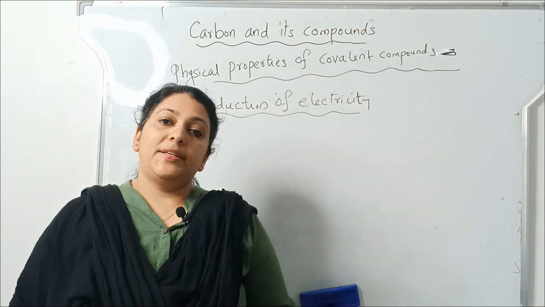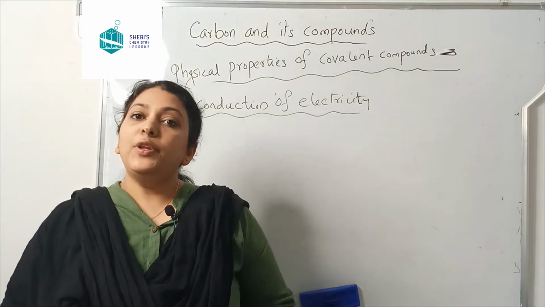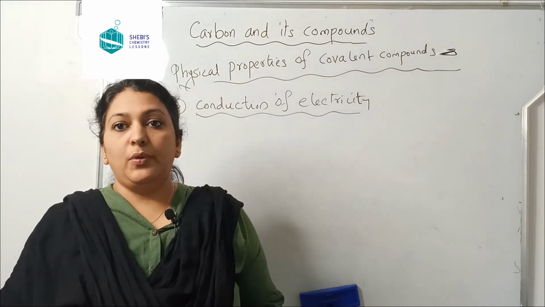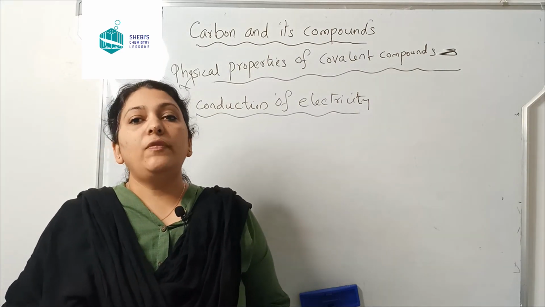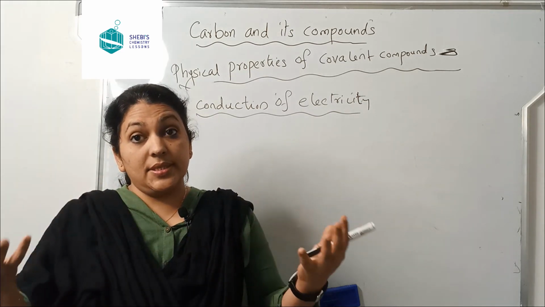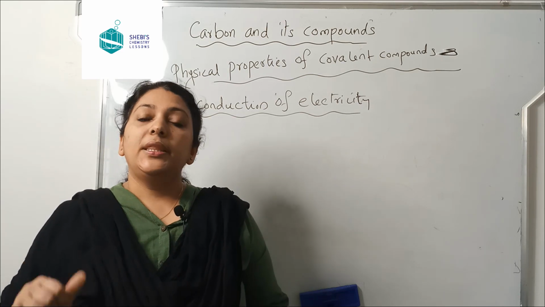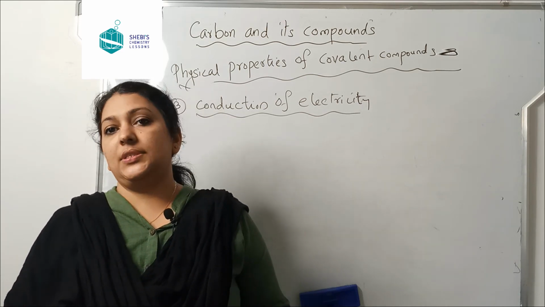The third property is conduction of electricity. So we know that ionic compounds in molten state or when they are in aqueous solution, what will happen? They will release ions, isn't it? They can split into ions. Therefore, ionic compounds are very good conductors of heat and electricity.